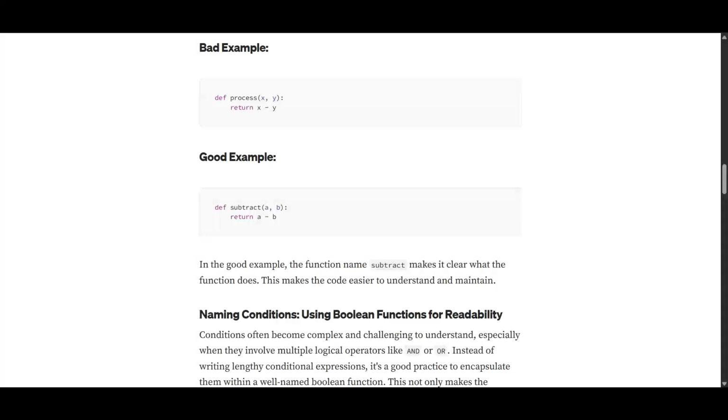So we just name it that way, so that when we are using this inside our code, the reader does not have to come inside our function to see what is going on, to understand our code. We named the function in a way that the reader can understand that this function is doing the subtraction, so I don't need to go inside it. I just move on from the main code.